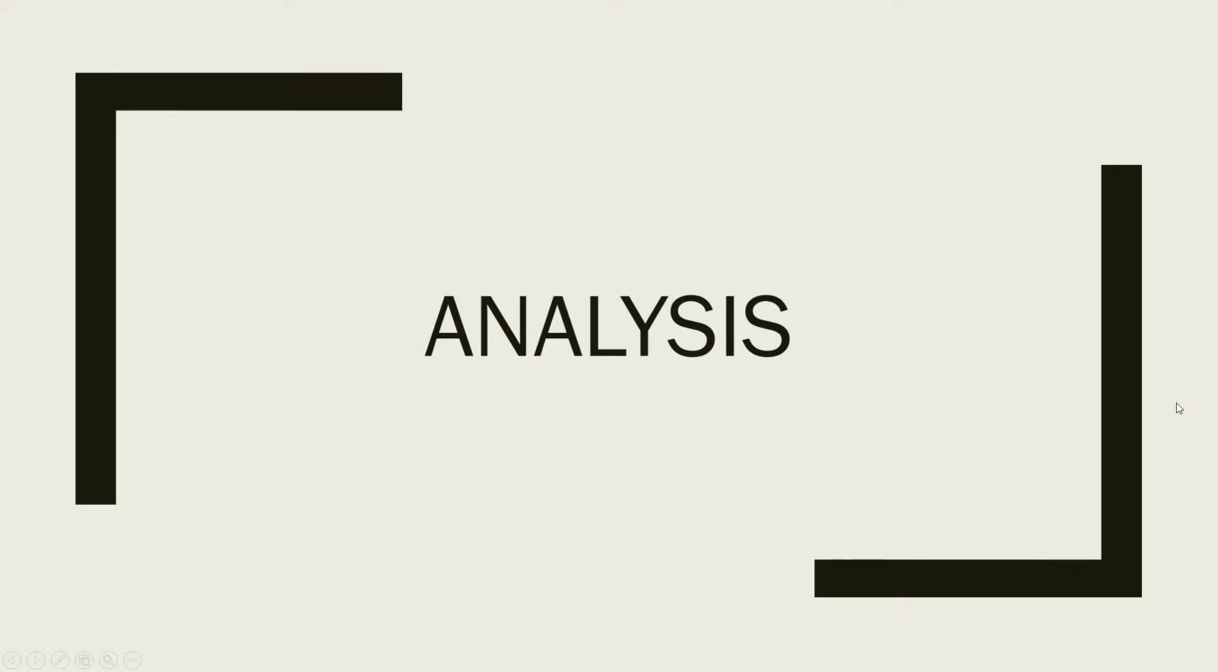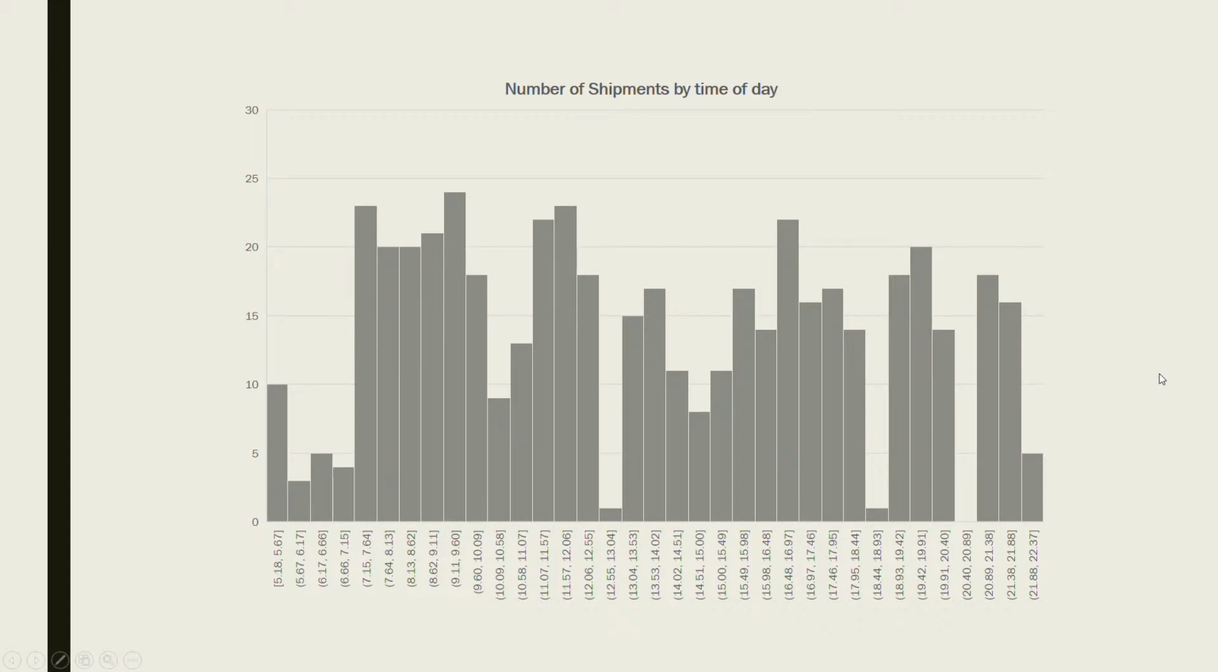Now we're going to move on to our analysis. First, we analyze the number of shipments by the time of day, where we observe the 3 busiest times of day will be between the times of 6.66 to 7.15, 9.11 to 9.6, and 11.57 to 12.06, where the number of shipments is between 20 and 25.